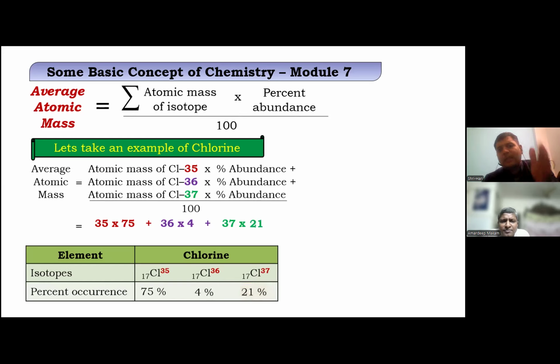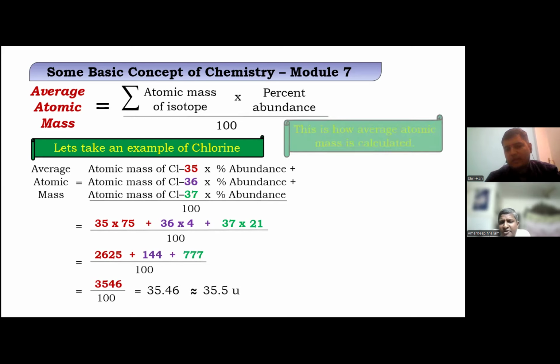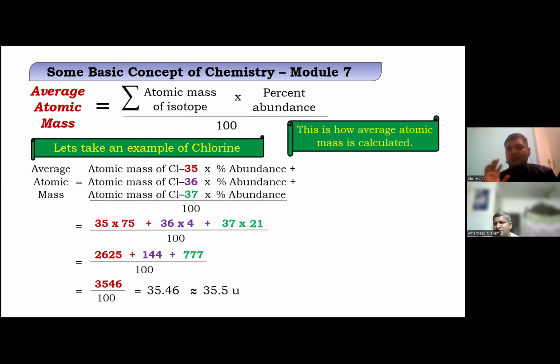And instead of taking 100 for individual, we make it 100 for common, because it's a common denominator. It's a mathematical principle that you can make it common for all. So that's how you got 35.46. Just to make it easy for us to calculate, it's 35.5 unit. Still, it's an average one, but it is acceptable, because even our instruments are not so accurate that you will always get 35.5. It is always an average, just to make us understand, okay, this is the chlorine element. That's how they all understand and study.